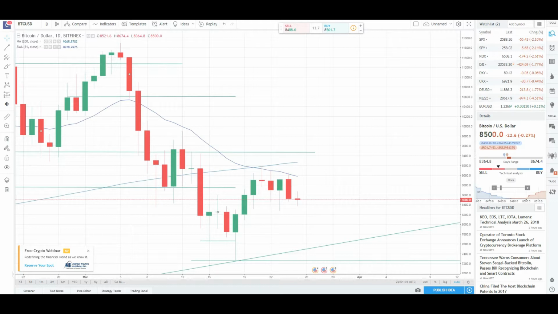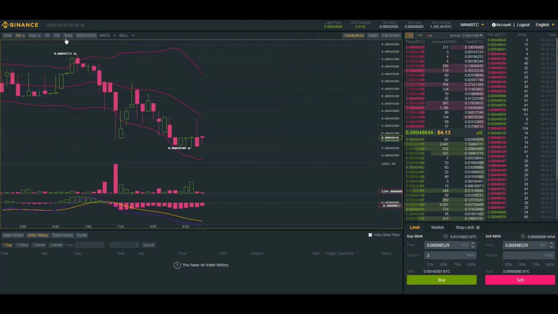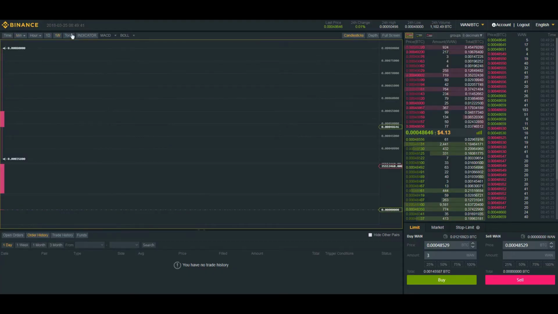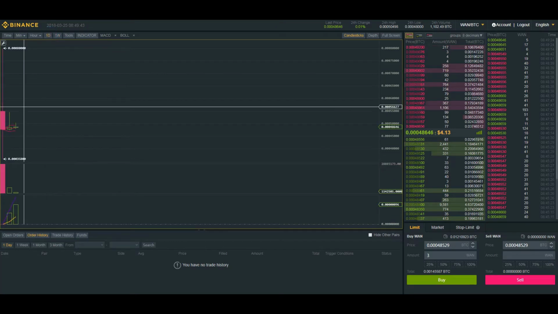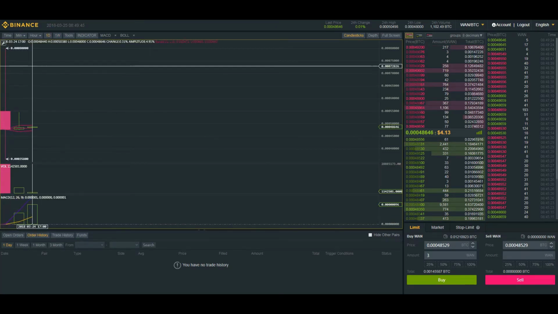But when I transferred into Binance, I transferred 0.015 Bitcoin. So then I used 10% of that per trade. And then I set a target of 2 to 3% per trade using a 10% portion of my capital. This doesn't have a long price history. If we go to the day chart here, we can see it just got listed yesterday or 2 days ago.